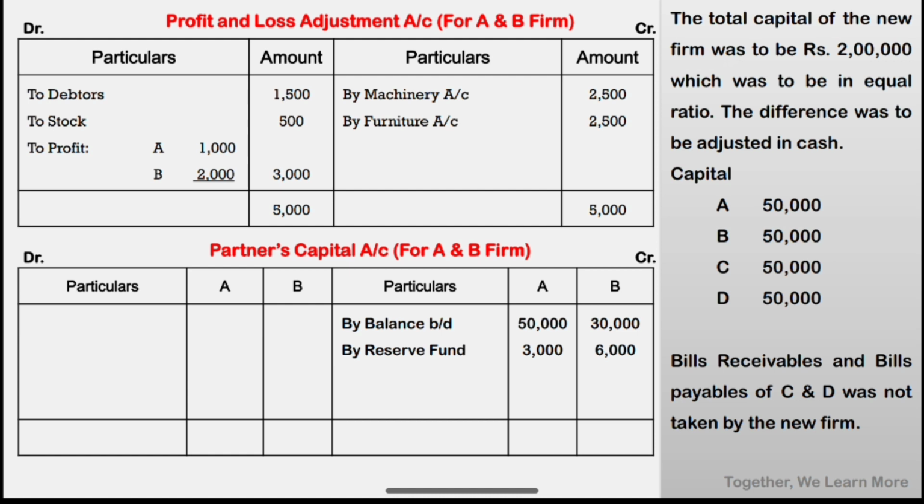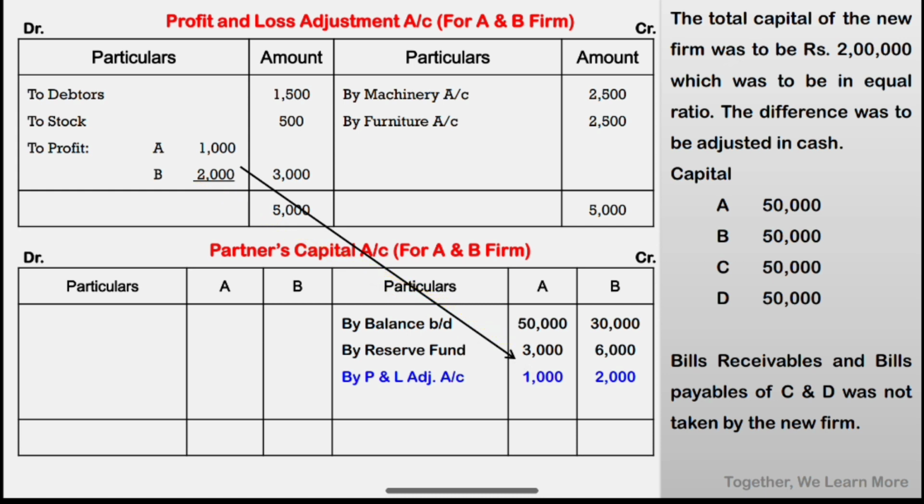Look at here, in balance sheet for AB firm we have given capital 50,000 and 30,000. We have given reserve fund 9,000. Old profit sharing ratio 1:2, so 3,000 and 6,000. Clear? Transfer capital balance, transfer reserves, then we have to transfer profit and loss adjustment account. So for A 1,000, B 2,000, that we have transferred for profit and loss adjustment account.